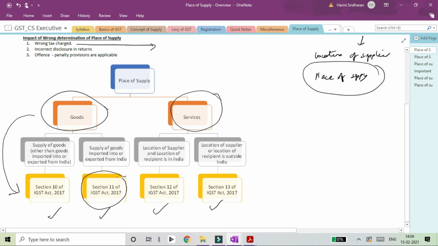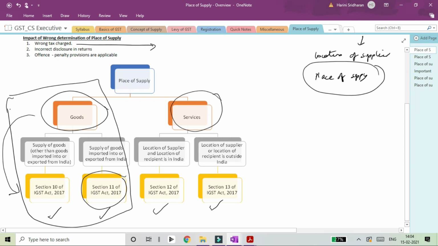So it's quite a straight transaction when it comes to goods, because one will know the origin of goods and the place where the goods actually reach or are being consumed by the final customer. So it is not as complex as it is being stated.